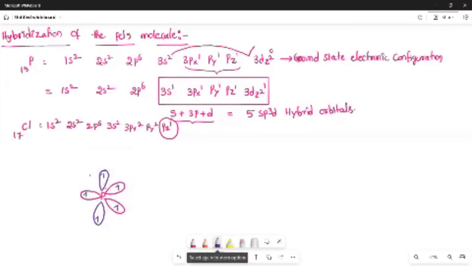Now each sp3d orbital of the phosphorus will overlap with the 3p orbital of the chlorine.